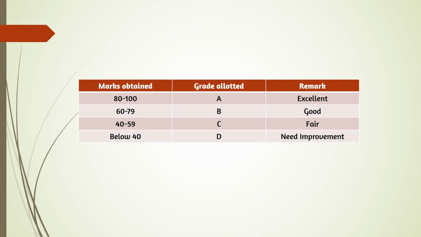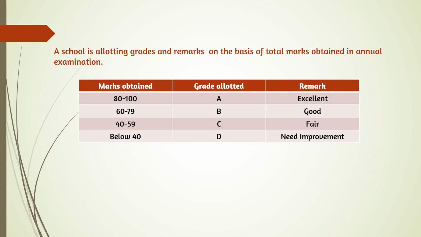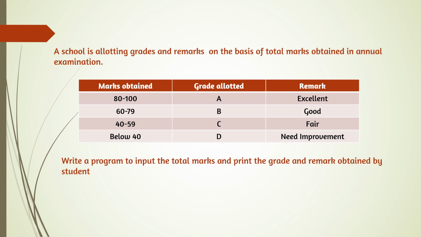Next question. A school is allotting grades and remarks on the basis of total marks obtained in the annual examination. So here, marks obtained: if you are getting between 80 to 100, the grade is A and remark is excellent. 60 to 79, grade is B and remark is good. 40 to 59, grade is C and remark is fair. And below 40, grade is D and remark is need improvement.